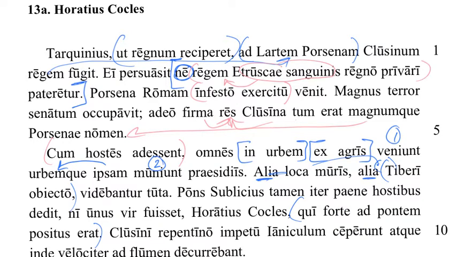Who by chance? Prepositional phrase ad pontum, positus erat, pluperfect passive verb, positus, fourth verb part, plus erat. Okay, Clusini repentino impetu Ianiculum caperent, atque inde volacater ad flumen decurebant. Okay, the Clusini, those are the people from Clusina, which is, of course, the town that Lars Porsena, the Etruscan king, is from. So the Clusini guys, with a sudden ablative,